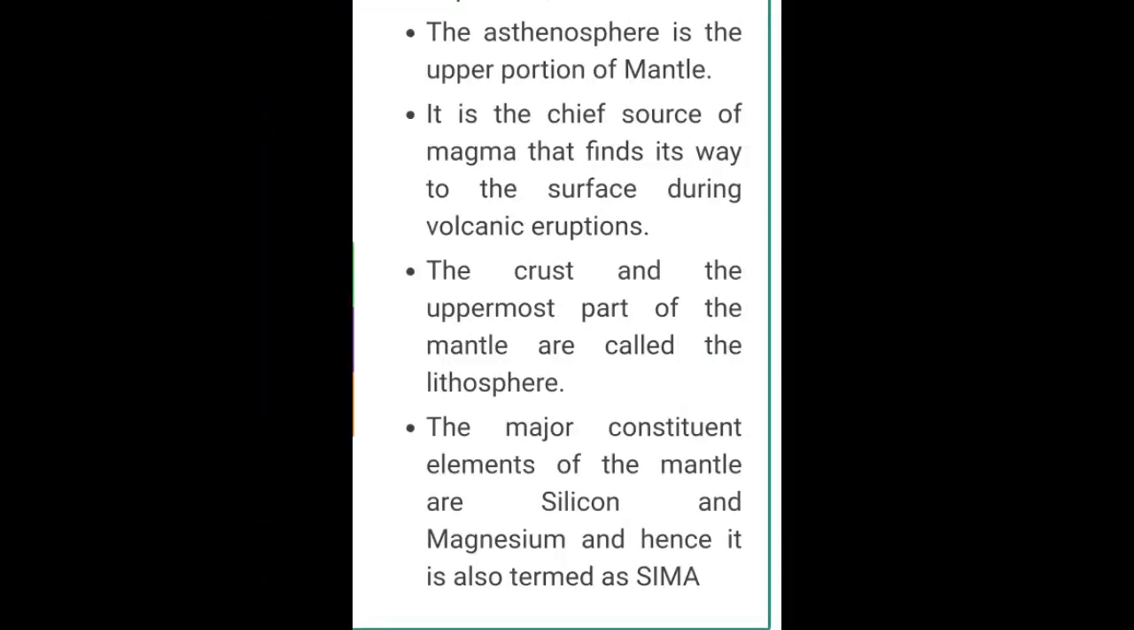The next important point about the mantle: the asthenosphere is the upper portion of the mantle. So the mantle has got the upper portion called asthenosphere. It is the chief source of magma that finds its way up to the surface during a volcanic eruption. The crust and the uppermost part of the mantle are called the lithosphere. So together, lithosphere comprises two things: the crust and the uppermost part of the mantle. I hope this is clear to you.